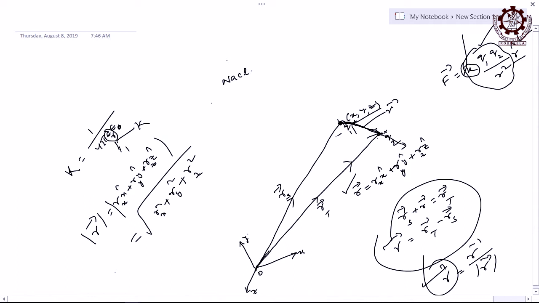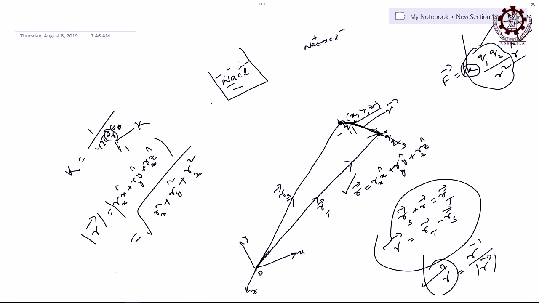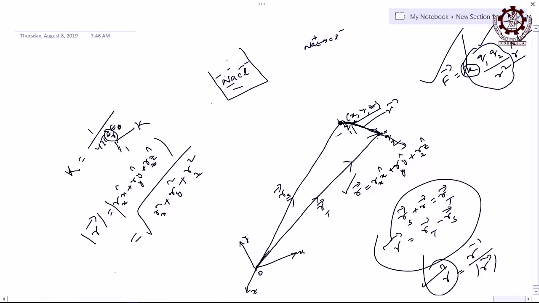Sodium and chlorine, right? If you put it inside a beaker of water, what will happen there? When there is air or vacuum, it is sodium chloride, right? Because of course, which kind of interaction is existing between them? What kind of bonding? Bonding is interaction, ionic bonding, right? Two kinds of ions are there, positive and negative, sodium positive and chlorine negative. As a result, there is an attractive force that you can determine using the same formula, right? How much force is existing between the sodium and chlorine when they are in air, right?